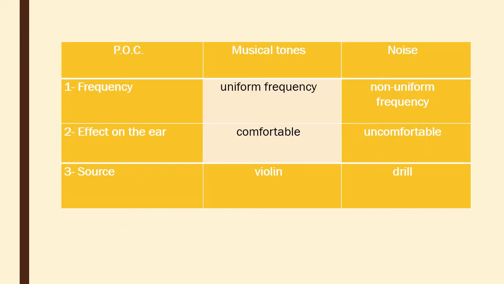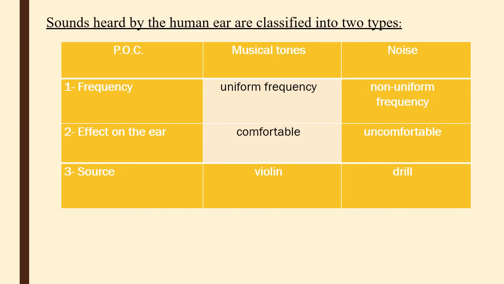Now we're going to explain the difference between a musical tone and noise. A musical tone has uniform frequencies equal to each other and is a comfortable tone, like a violin, piano, and musical instruments. Noise has non-uniform frequency. The frequencies are not equal to each other and it is uncomfortable to the ear, like a drill and a horn.